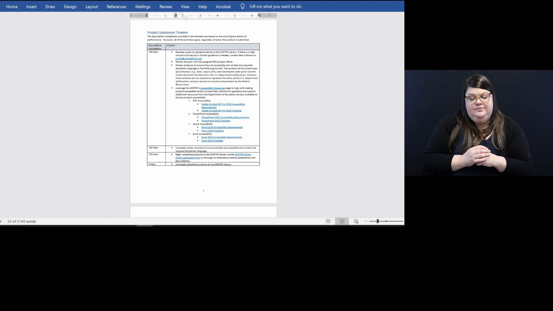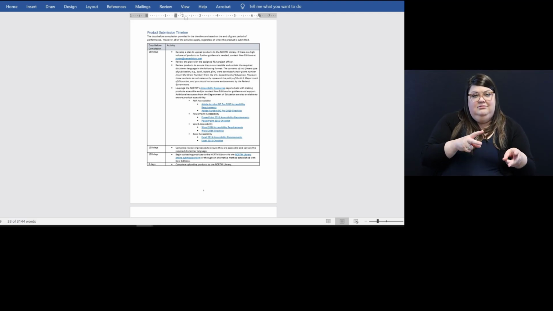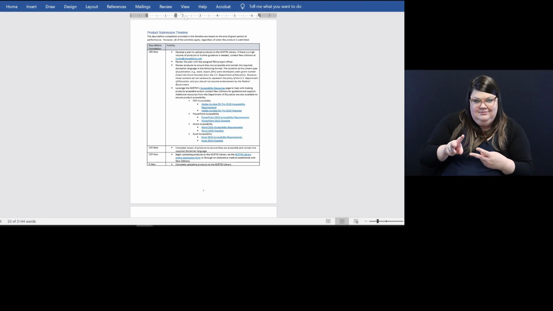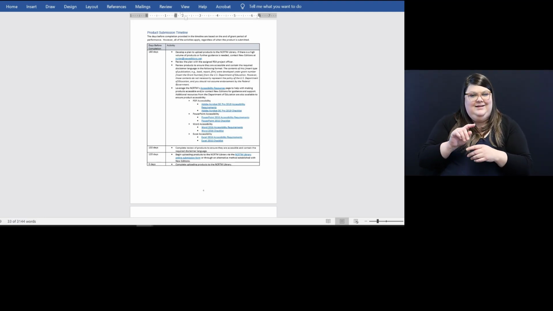At 120 days before the end of the grant period of performance, grantees should begin uploading products to the NCRTM library via the NCRTM library online submission form or through an alternative method established with New Editions. Submitting and uploading products at this time allows grantees to ensure products are submitted, tagged, organized, and cataloged appropriately prior to the end of the grant period of performance. All products must be uploaded and submitted by the end of the grant period of performance.